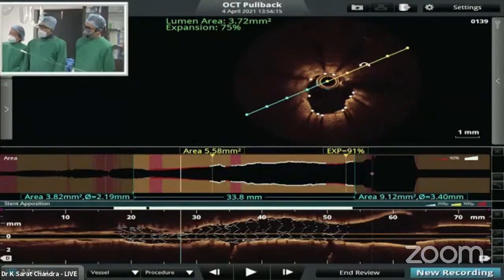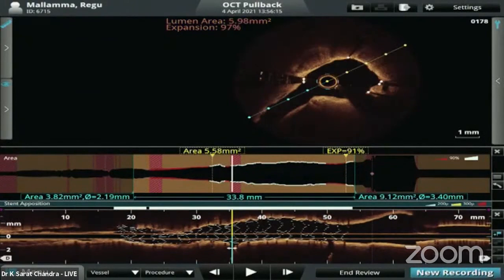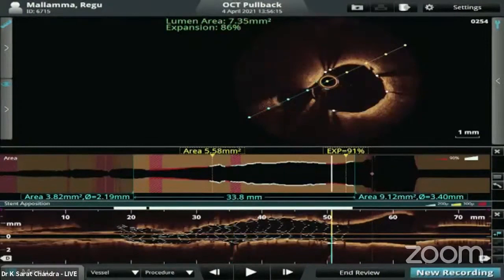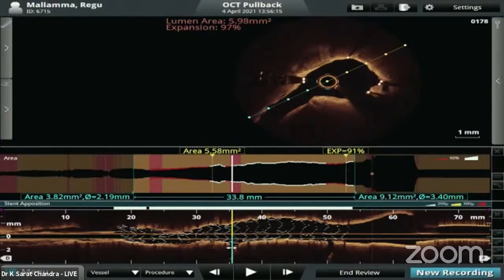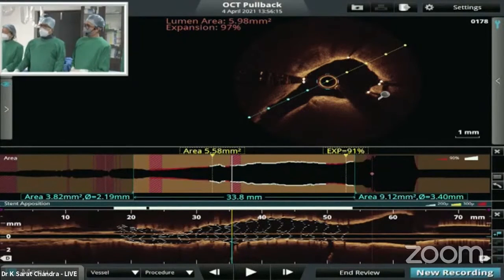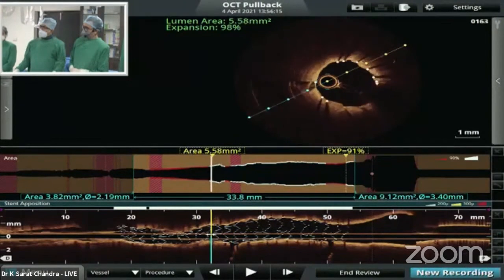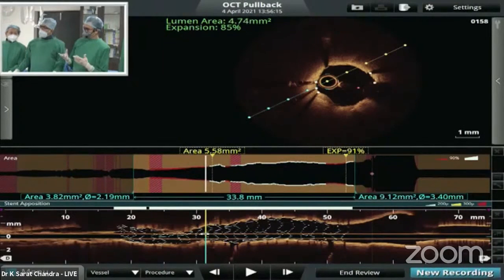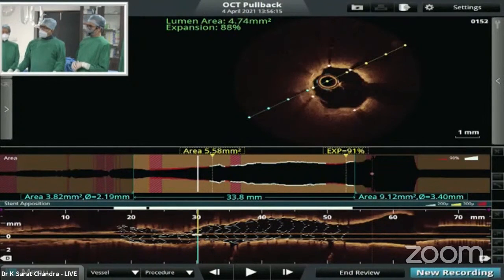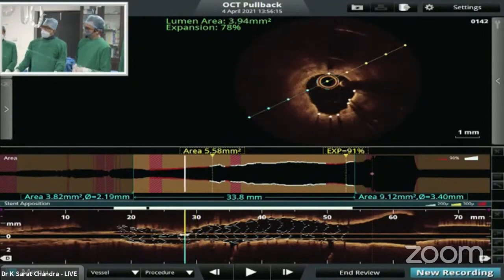Correct. And you have a very good pressure. That's a good plus side. Yeah, you can give maximum doses of vasodilatation. The point where the original vessel occluded, we thought it may not expand, but there it has expanded very well. Surprisingly, the point of underexpansion is much lower down, which we couldn't assess initially because of the relatively severe no reflow.